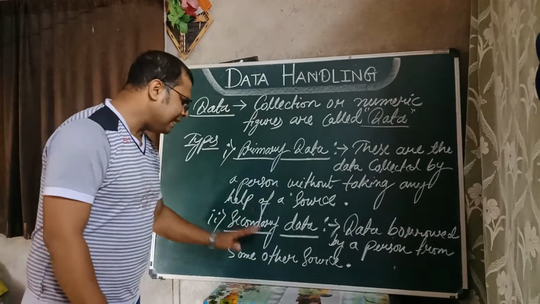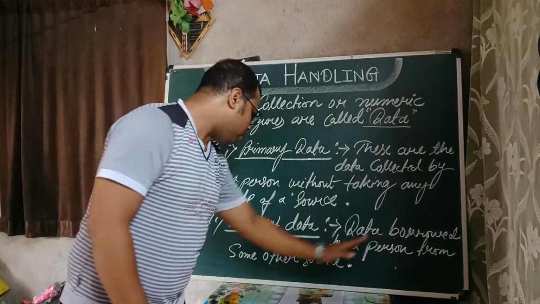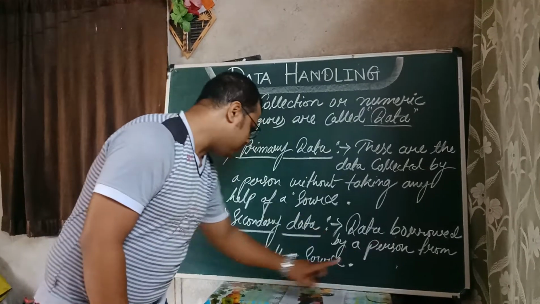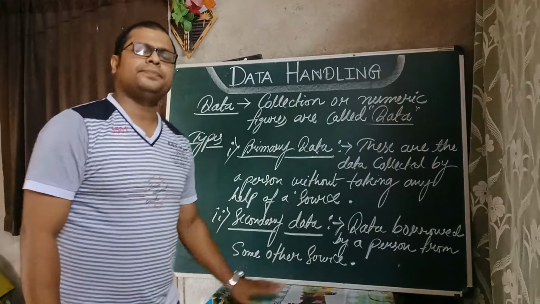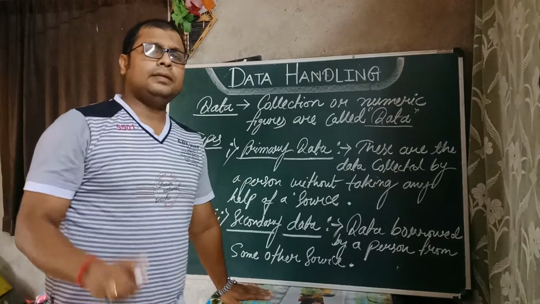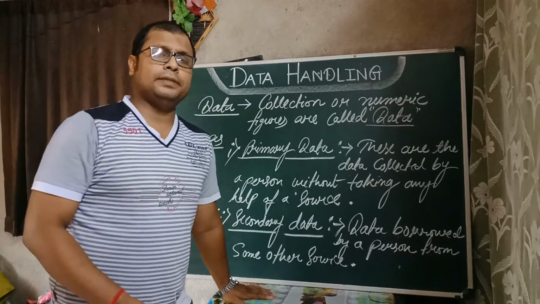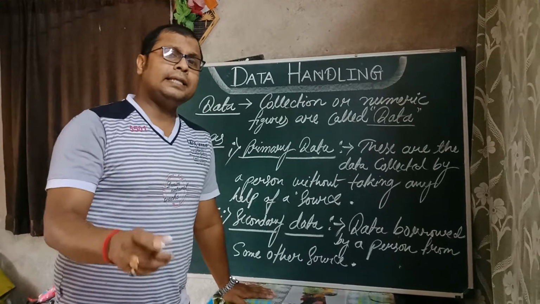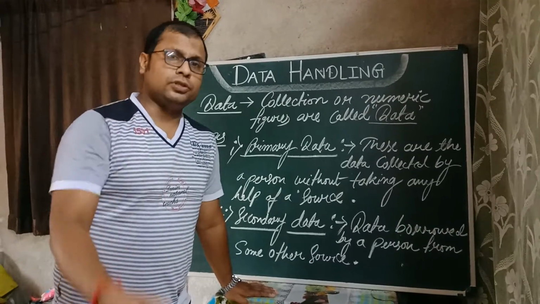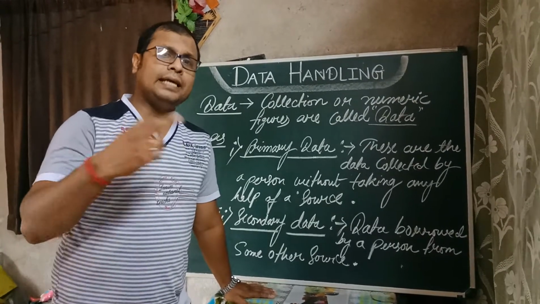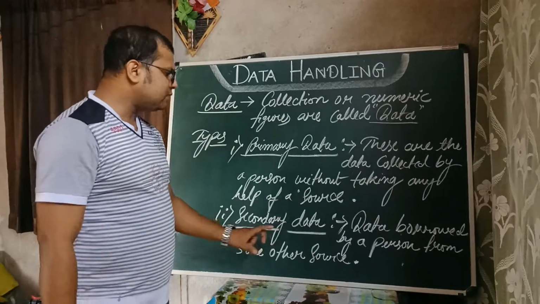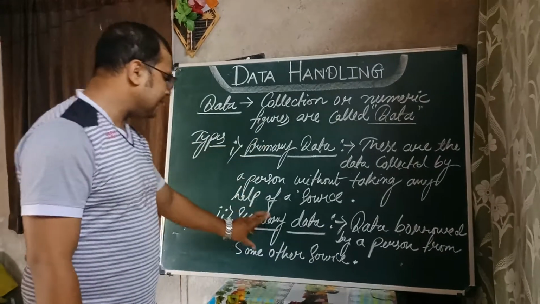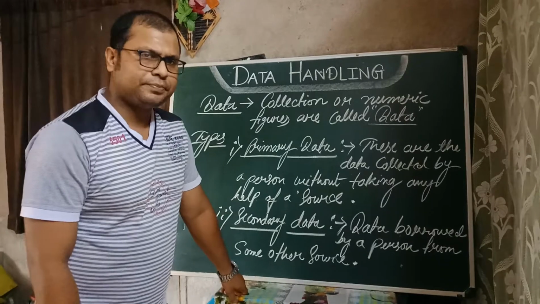Secondary data is data borrowed by a person from some other source. Here the data are taken by a person with the help of another source. So in this way, primary data and secondary data differ.